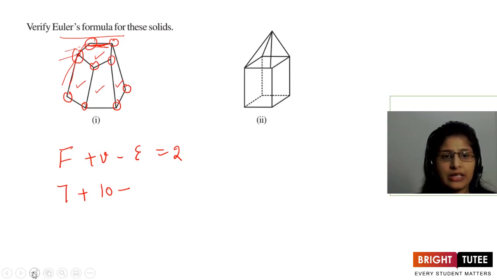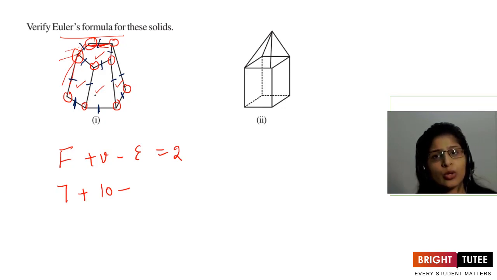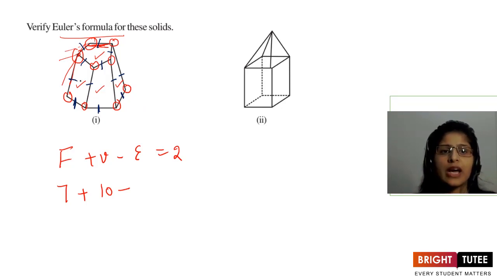So number of edges, if we count, let's take a different color and show it. 1, 2, 3, 4, 5, 6, 7, 8, 9, 10, 11, 12. Now at the back also we have 13. At the 13th, one standing line would be there. The two faces will intersect at that point. I told you two faces are at the back, so those two faces will be joining with one edge. So that is one edge. So we have 13, and at the bottom, 2 will also be there with those two faces. Two sides will also be there, so total 15 we have.